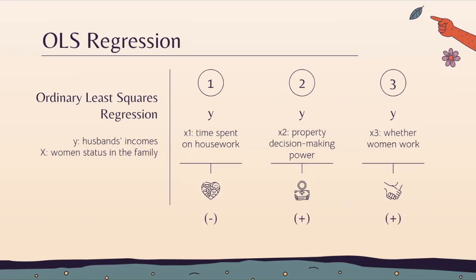The three components of X contribute to X in different directions. While X1 has negative effects on women's status, X2 and X3 positively show the women's status in the family. We run three OLS regressions separately to see whether they give consistent results.